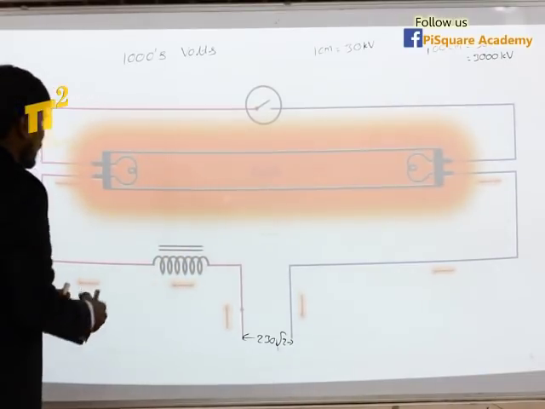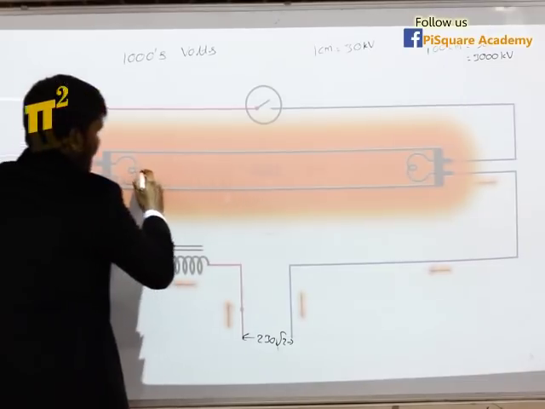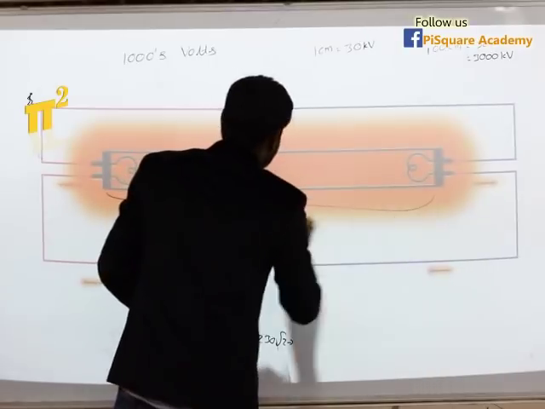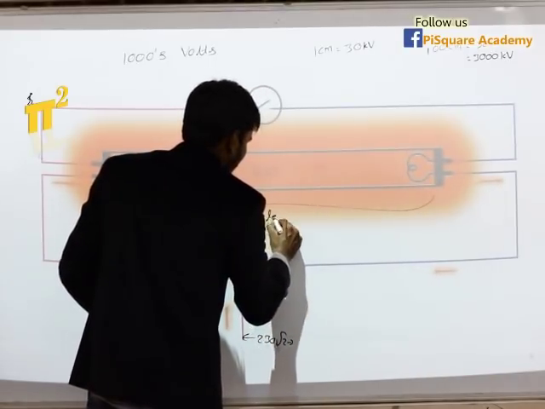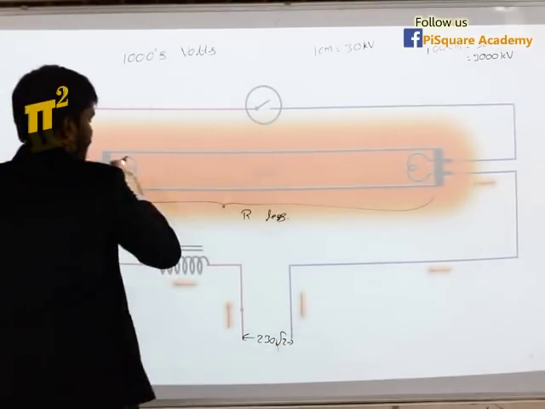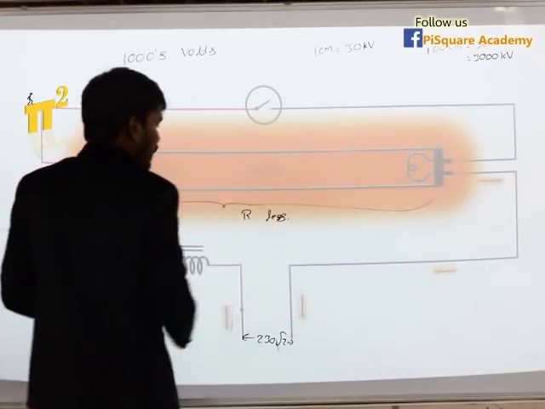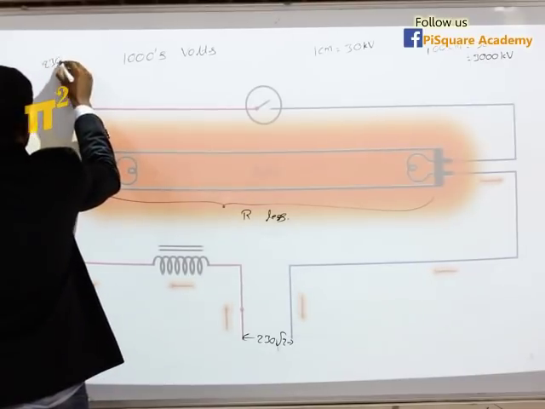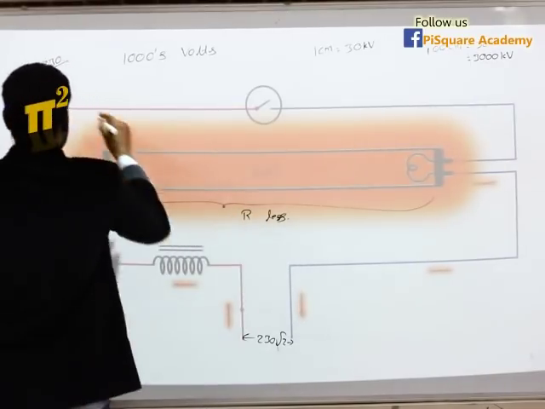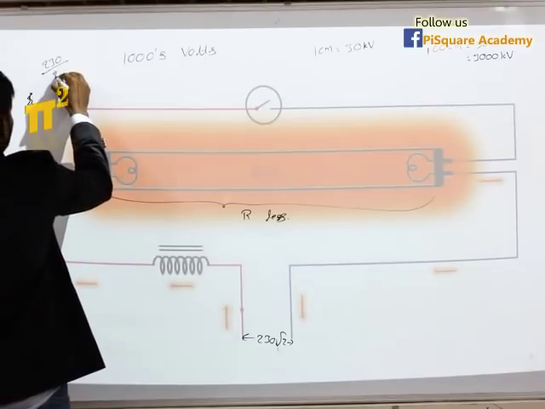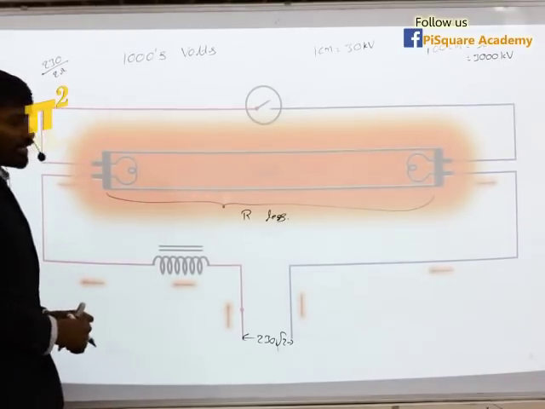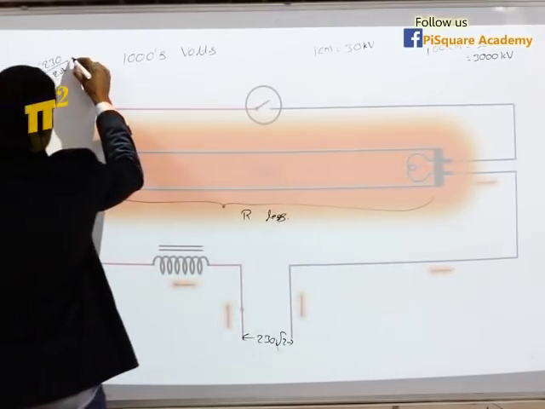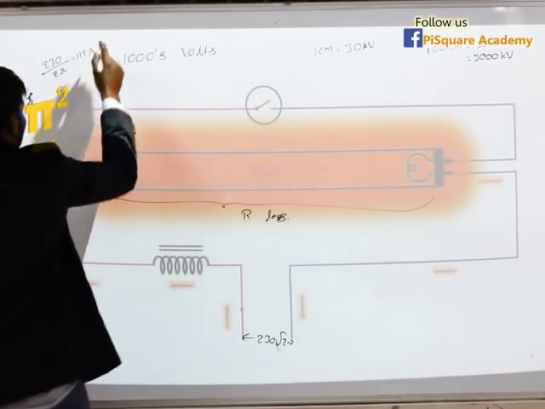Let's check that. We know this gap has now ionized, and the resistance of this gap is some R value which is very less, because we have a good number of electrons and it got ionized. Resistance is very less. I'm applying here 230 volt RMS, and resistance is very less, maybe let's take 2 ohms. Now what will be the current through this bulb? Current through this bulb is 115 ampere.